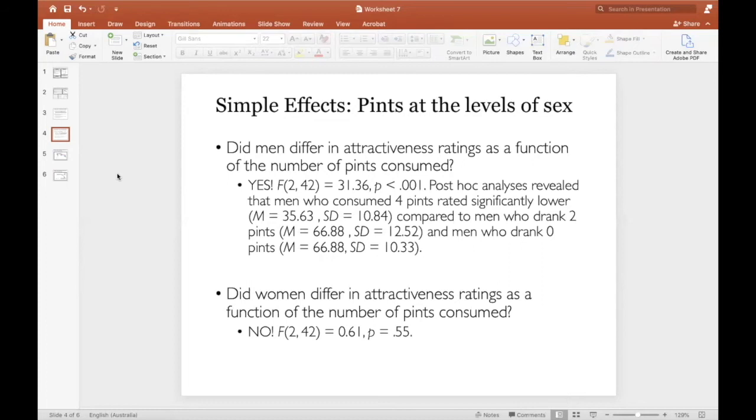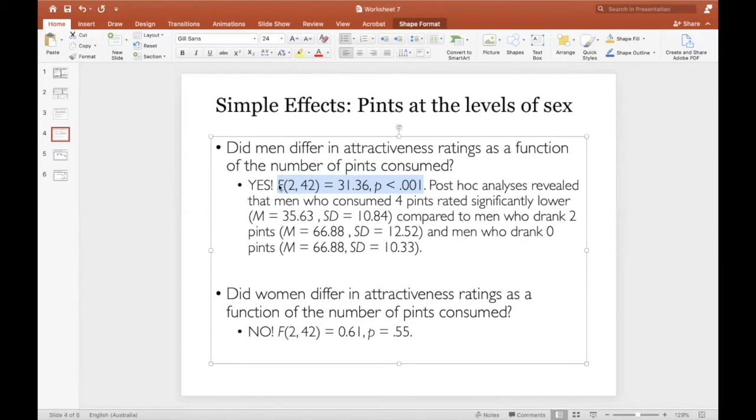So for pints at the level of sex, you would state the result of the simple effects. In fact, you would want to say there was a simple effect for males with the F ratio of 31.36. This time, degrees of freedom are 2 and 42. And then post hoc analyses revealed that men who consumed 4 pints rated significantly lower compared to men who drank 2 pints and men who drank 0 pints. And in fact, you should also include that all p values are less than 0.05.